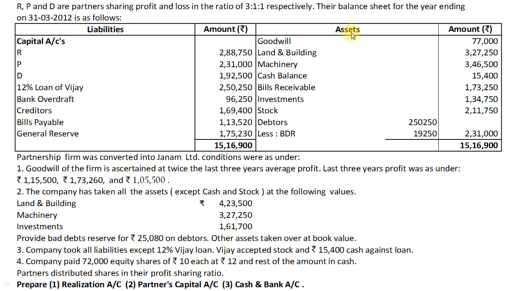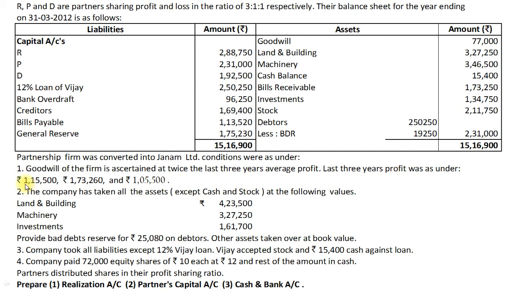Whereas on asset side we have goodwill, land and building, machinery, cash balance, bills receivable, investments, stock and debtors less bad debt reserve. Partnership firm was converted into Janam Limited with following conditions. Condition number 1. Goodwill of the firm is ascertained at twice the last 3 years average profit. Last 3 years profit was as under.